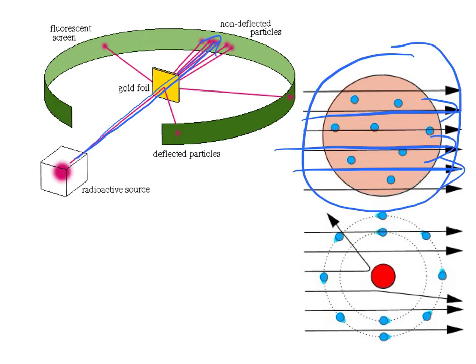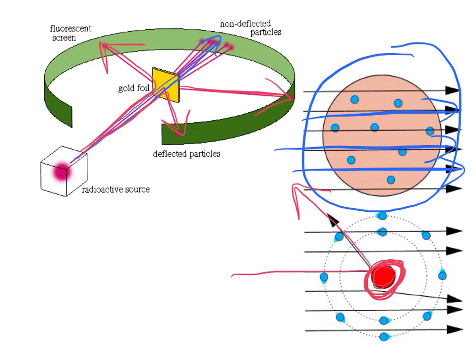Now what he observed was that the beams actually were deflected at pretty large angles. And he didn't expect this. So he proposed that there must be some solid part to the atom in the center that is deflecting these beams. And that's the discovery of the nucleus. So now we know the nucleus is the center, and it is a massive, solid, dense part of the atom, but most of the atom outside of that is empty space.